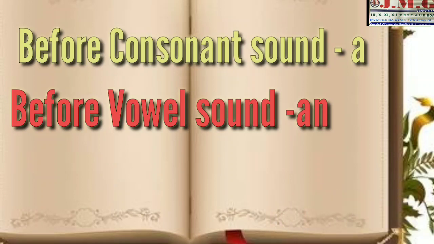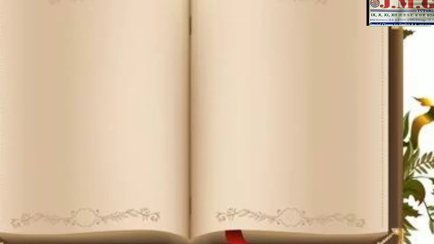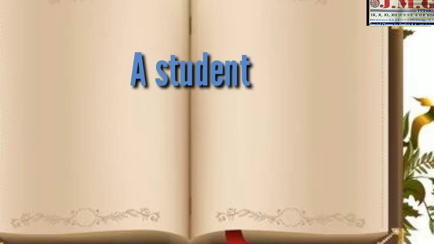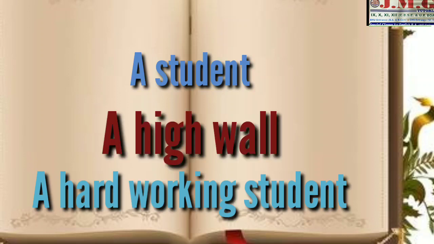For example, a student, a wall, a hardworking student, a high wall, because hard, high, student, wall, these have a consonant sound.